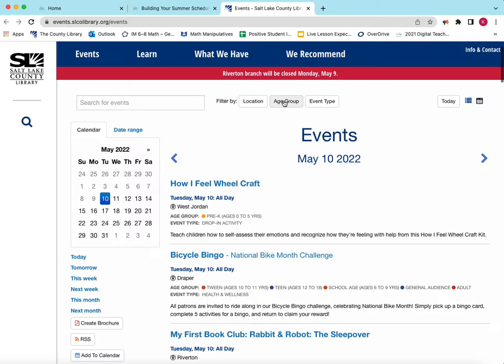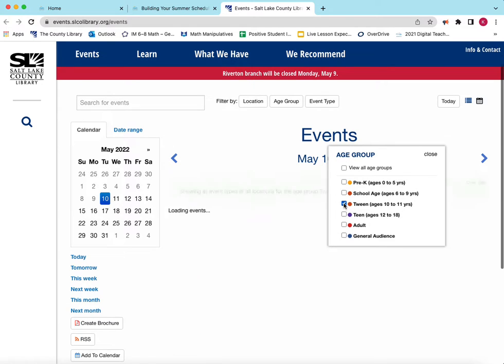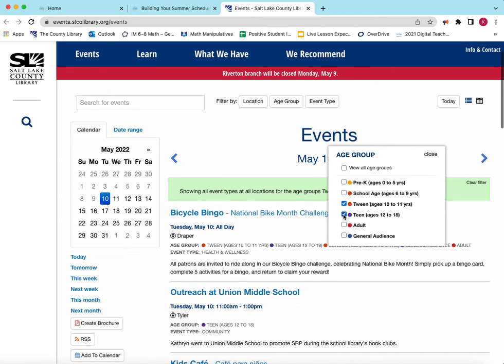There are filter options at the top, so you can click on age group and choose tweens and teens. That way you don't see any of the baby activities or any of the adult activities. If you do have a younger brother or sister and you want to look for events that they might like, you could check those off as needed, based on the age of your brothers or sisters or those living with you, so that you could see potential activities for them as well.